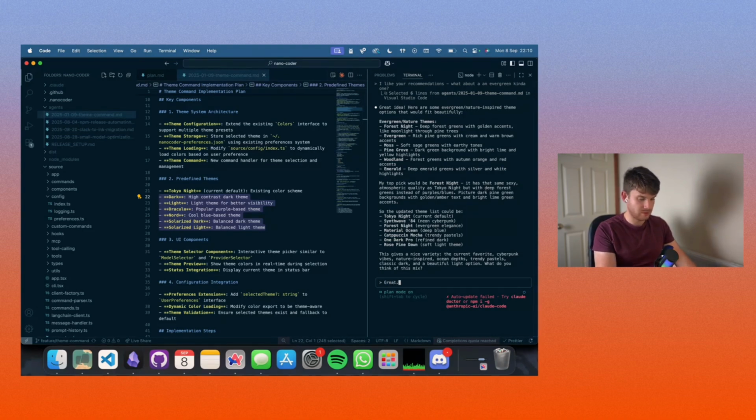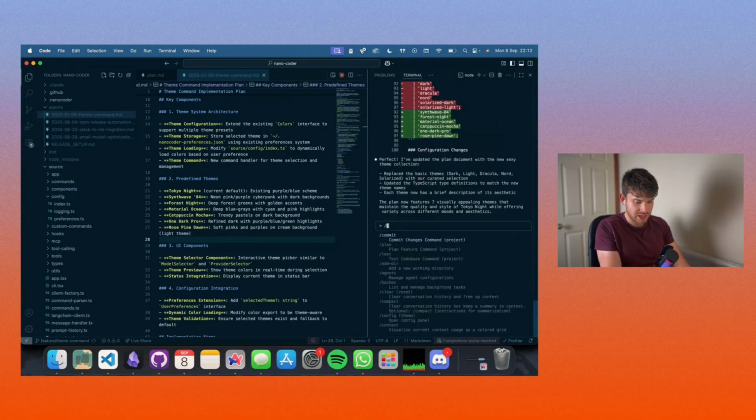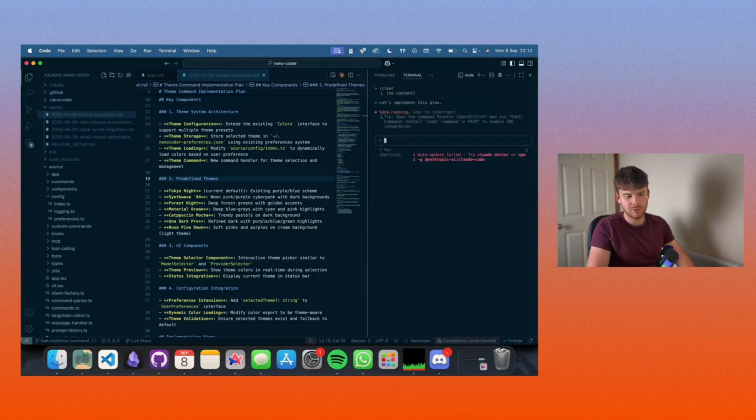Great. Take it off of plan mode. Great. Add this to the plan doc. Make sure it's selected as well, just so there's no ambiguity there. And we'll hit go. Now what I'm going to do is clear the context. I'm going to repass in this plan file. I'm going to go, let's implement this plan, and sit back and watch it do it.